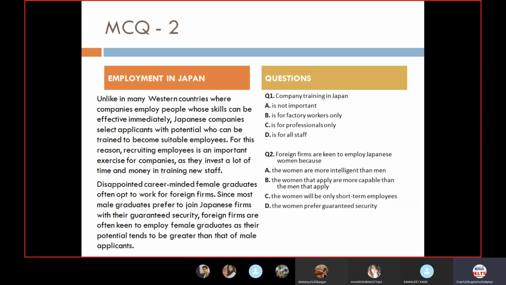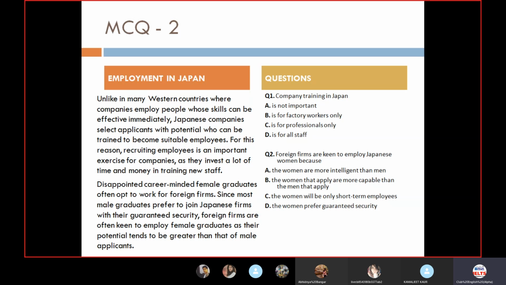Potential we are talking about, and in question number 2, the women that apply are more capable. So potential is replaced by capable here. This is the word game. They are using a synonym of potential, capable. Potential tends to be greater means capable more than men. And here it is written that it tends to be greater than that of male applicants. So the meaning remains the same, and it is the exact meaning as the answer B says.